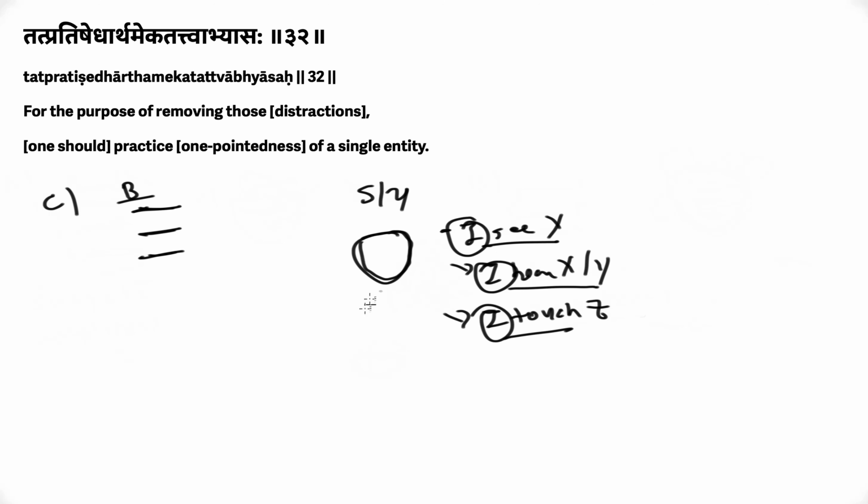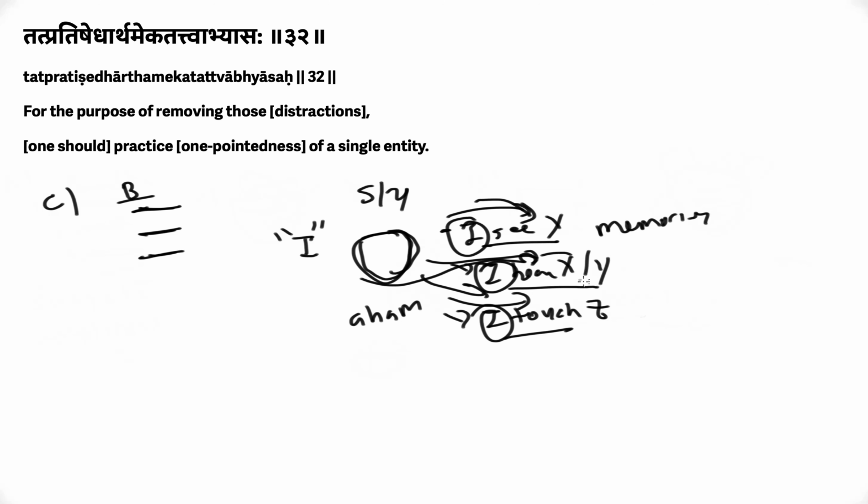This I, this aham, in this case they're saying it's the ahankara actually, this I sense, or the sense of self, is experiencing all of this. Your sense of self as whoever you think you are, in my case, Himal, the sense of self of Himal is going to see the tree. It's going to hear this particular song. It's going to touch the carpet, etc. It has memories of these things, and it comes back to an I.